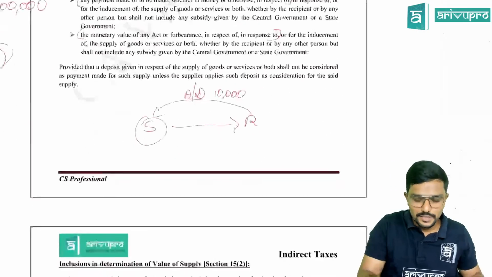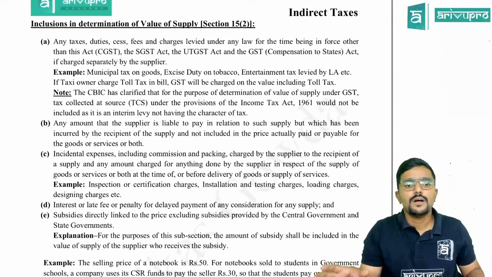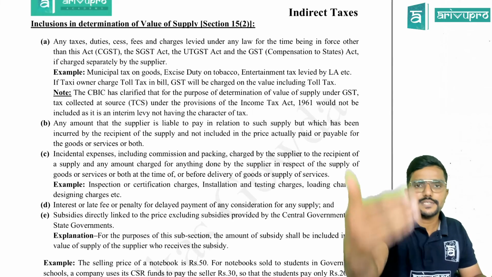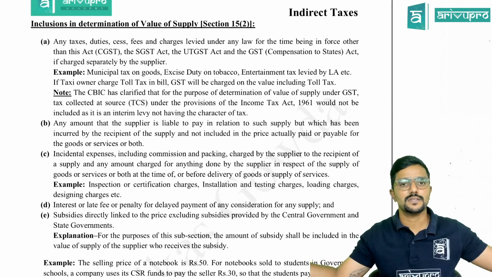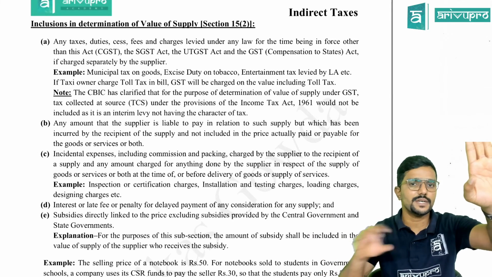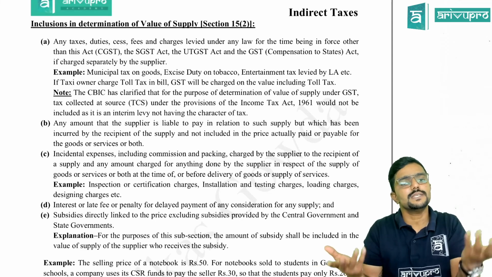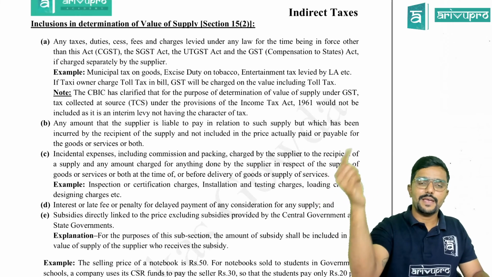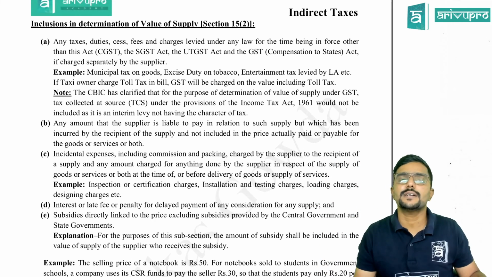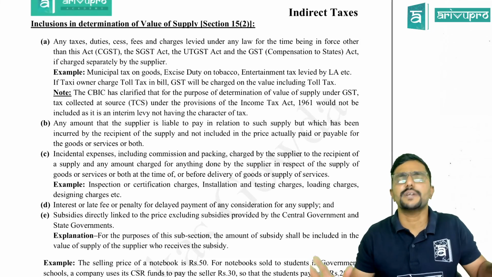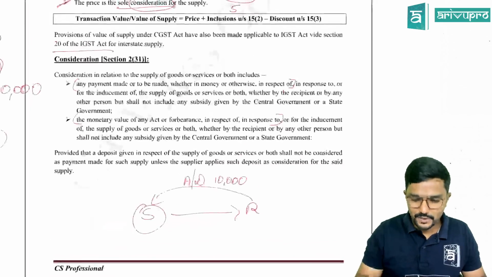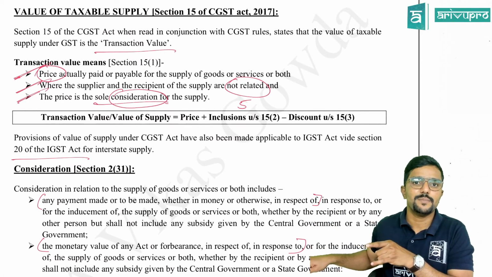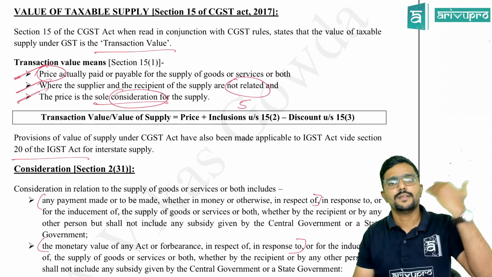For example, there are totally 5 items given here. Assume none of these items are given in the question, we will not add anything. Assume the supplier has charged 1 lakh to the recipient straight away. No more expenses, nothing. Only 1 lakh. There is no subsidy, no interest, no expenses, nothing. In that case, we will not add anything as per section 15(2), because whatever is given in 15(2), if any of these items are there, add it while calculating the value of supply. If it is not there, ignore it. That's all. So totally 5 items are there as per section 15(2). If there is any item which is covered under section 15(2) clauses A, B, C, D, E, add it. If not, forget it.